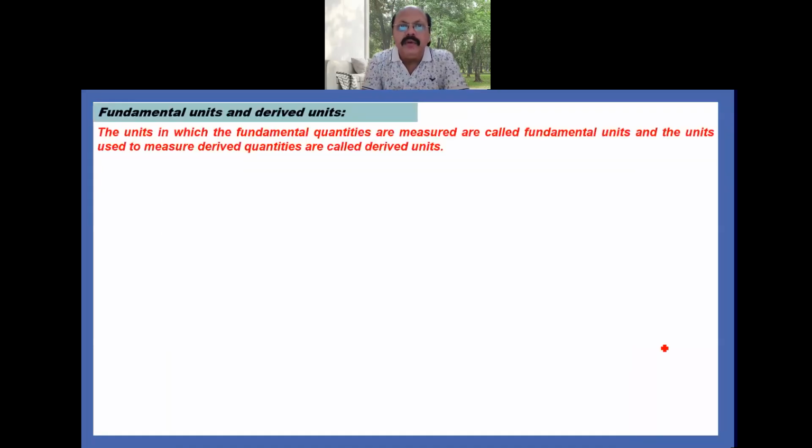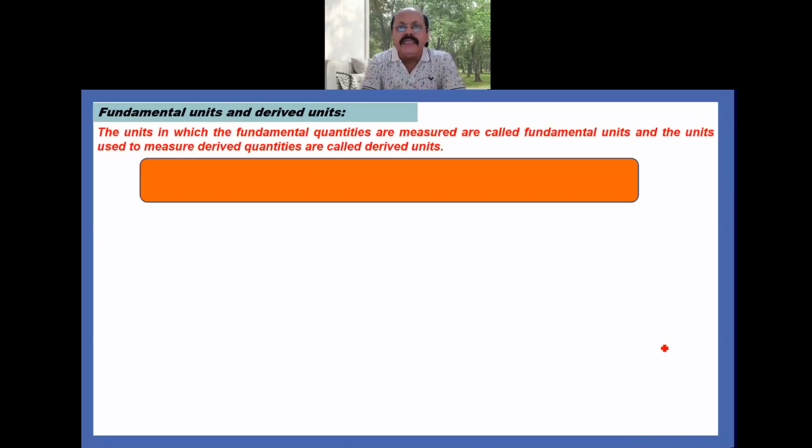Now fundamental units and derived units. The units in which the fundamental quantities are measured are called fundamental units, and the units used to measure derived quantities are called derived units.